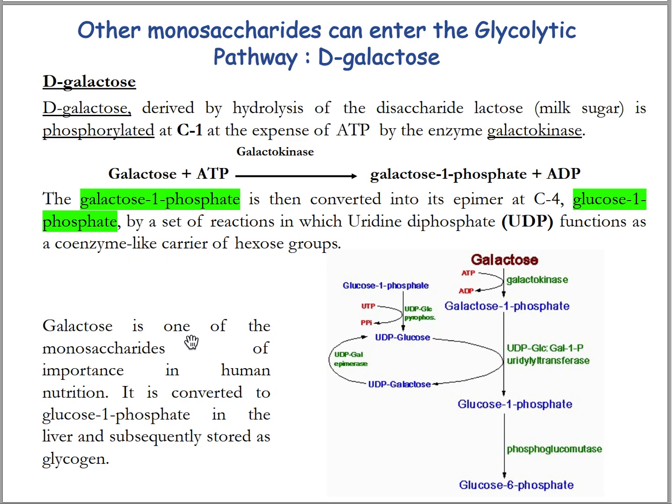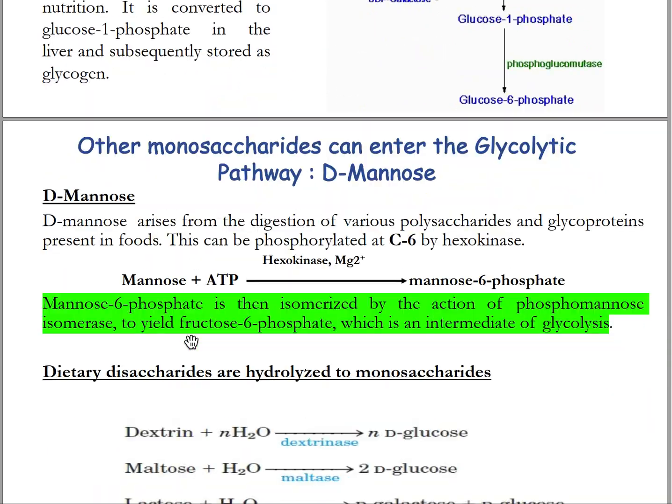So it is a very important monosaccharide and important in human nutrition, and it is converted to glucose 1-phosphate in the liver and subsequently stored as glycogen.